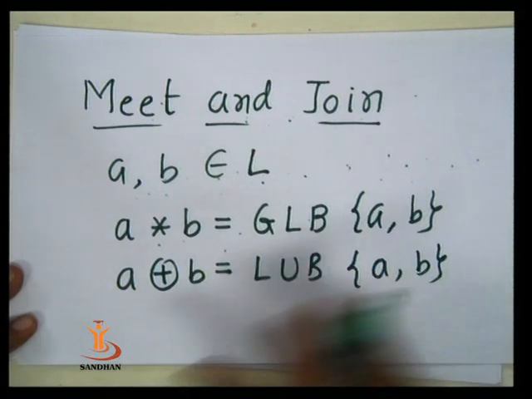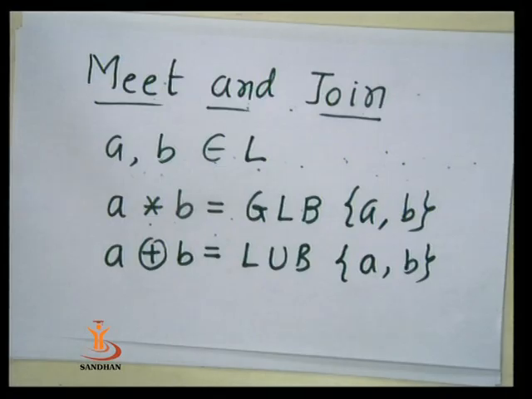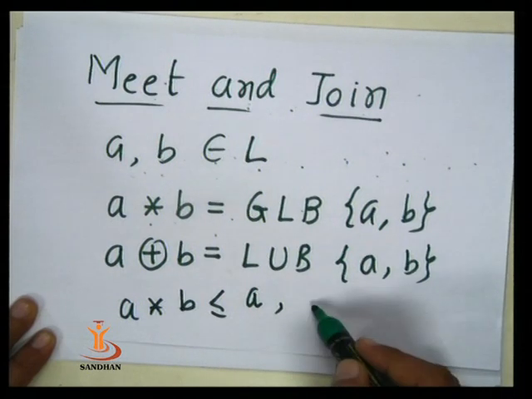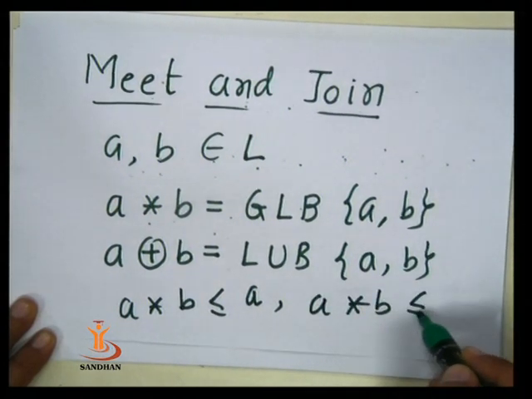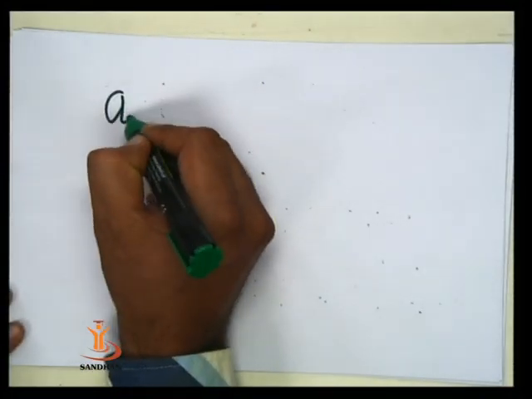Similarly, from the definition of meet, it is obvious that A star B is the greatest lower bound of A and B. So any other lower bound should be less or equal to the greatest lower bound. In a similar fashion, the least upper bound should be the least of all the upper bounds. So from the definition, it is clear that A star B is always related to A. Similarly, A star B is also related to B. In a similar fashion, by the definition of ring sum, we can see that the ring sum